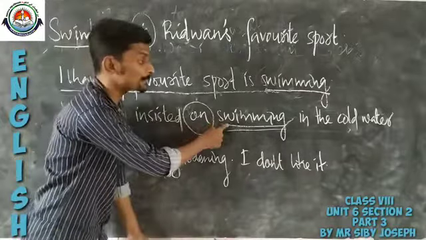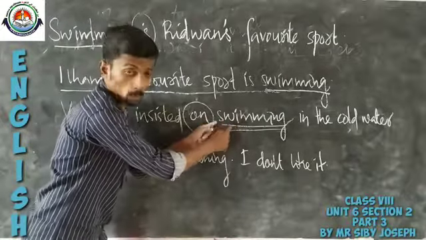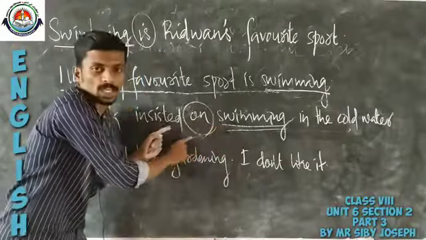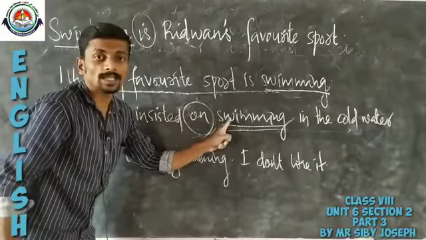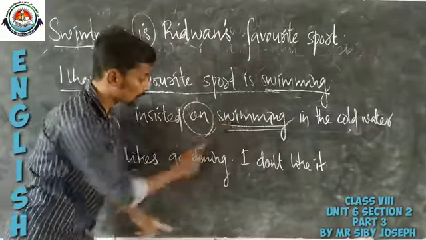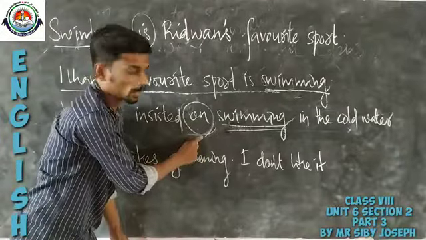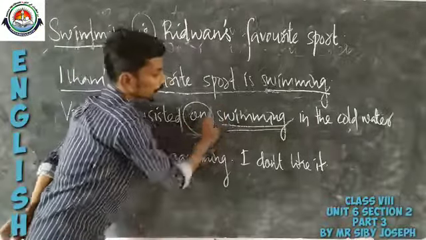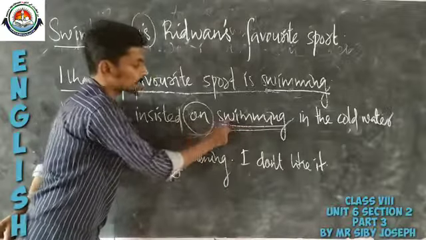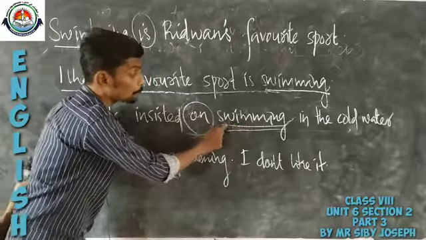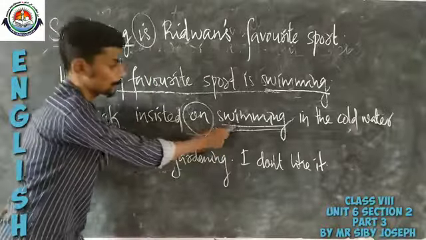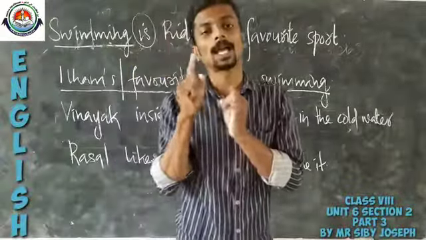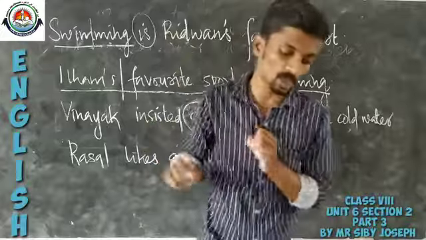We get the answer, swimming. So swimming is the object of the preposition on. The preposition's meaning is not complete without swimming. It is not the object of the sentence, but the object of this preposition. So the third point is, a gerund can be an object of a preposition.